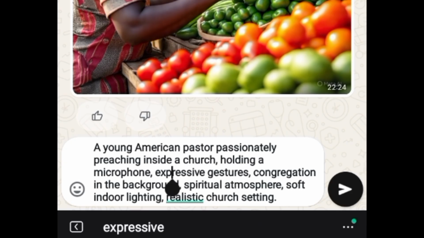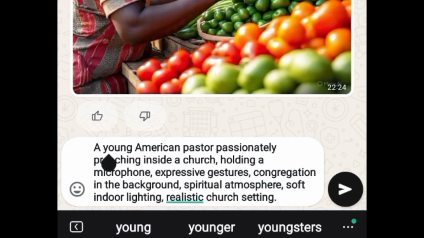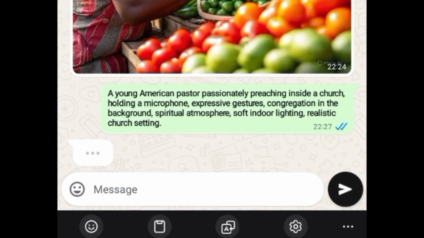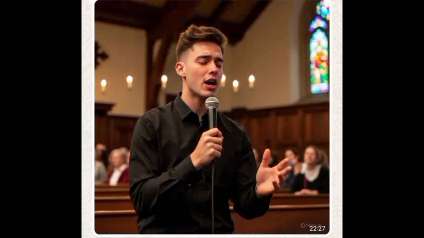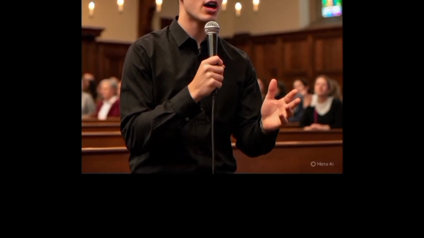Okay, the next prompt is a young American pastor passionately preaching inside a church, holding a microphone, a congregation in the background, spiritual atmosphere, soft indoor lighting, realistic church setting. So let's see if it will be able to capture everything that is in this prompt. So I'm going to come down here to send. Let's see if it will be able to capture that. If it does, I think this should be one of the tools you should not do without when it comes to creating your images, right? You see this? Extremely, like it captured everything. 10 over 10, 10 over 10.